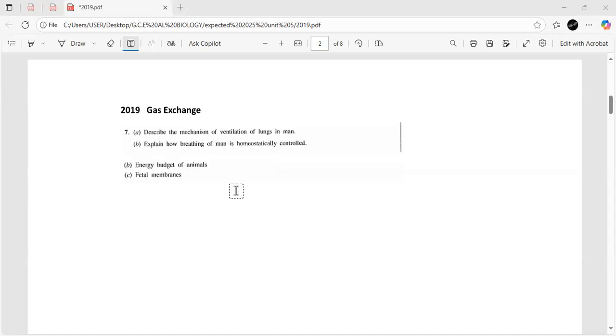When it comes to gas exchange, they have already given the mechanism of ventilation and homeostasis of breathing. So the chances of getting those are really low. So let us see the questions we can expect this year.